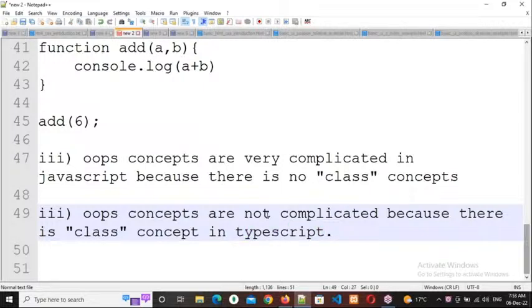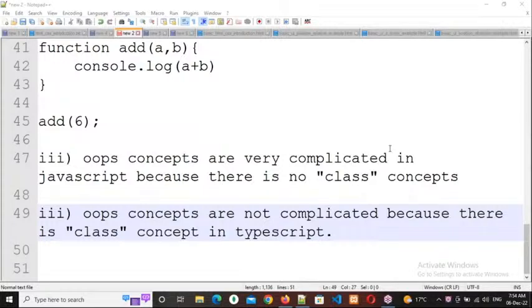If you know already about OOPS concepts, it's okay. If you don't know, no need to worry. Whenever TypeScript classes start, I will tell you the OOPS concepts. I will make you perfect. So what is the thing you need to remember until then? OOPS concepts are very complicated in JavaScript because there is no class concept. In TypeScript, OOPS concepts are not complicated because there is a class concept. These are the three major differences. Are you clear about today's class?